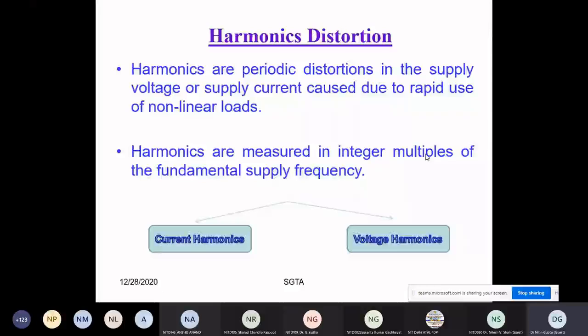My view is that, and Madam Professor Sudha also told this, in industry the RL load is not a pure RL load. That is basically used with some rectifier system or some inverter system or some converter system. Due to the switching of the switches, even if your diode is also there, your input supply current will not remain sinusoidal.